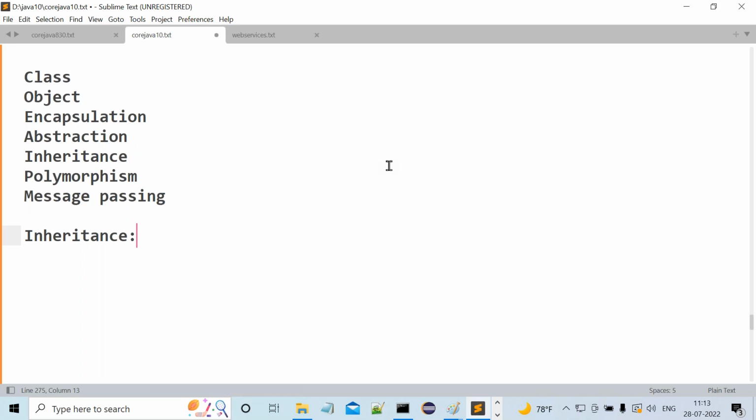Because of that reason, inheritance is available. Inheritance is giving one advantage, that is reusability. Associations also exist, but I don't require association, just forget about it. Only one question: what is the main advantage of inheritance? Reusability. Code reusability. Observe carefully.